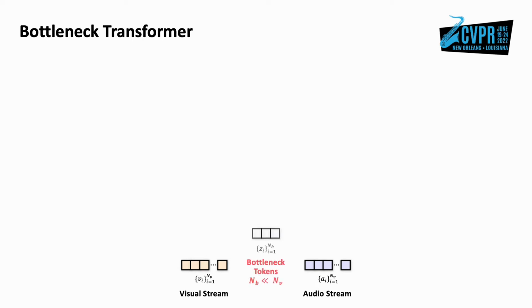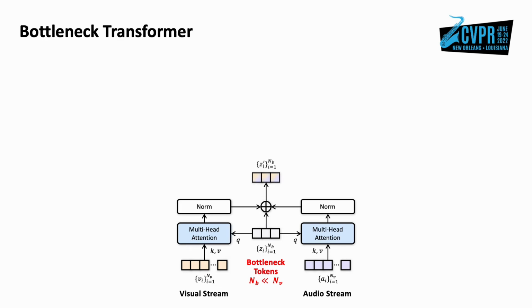We introduced learnable bottleneck tokens to capture the compressed features from both modalities. The feature compression is realized by several multi-head attentions between bottleneck tokens and the features from different modalities, so that the bottleneck tokens can obtain compressed information from them.